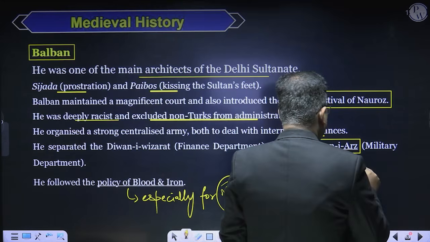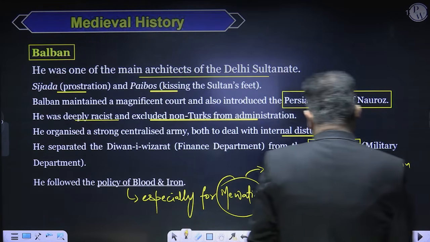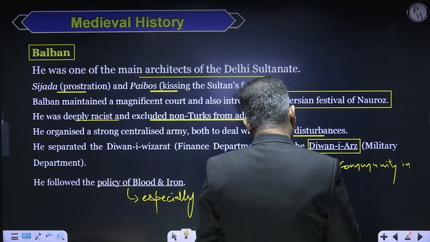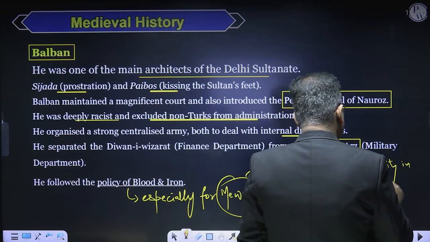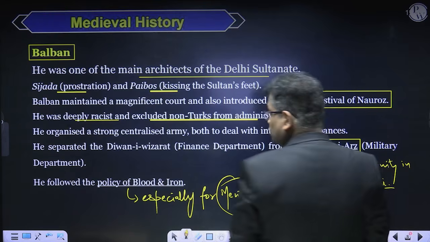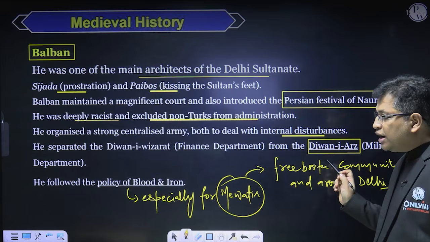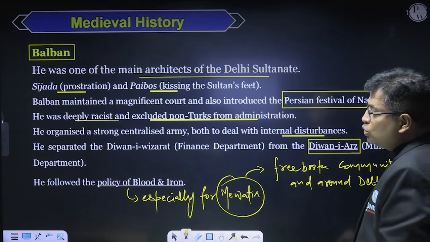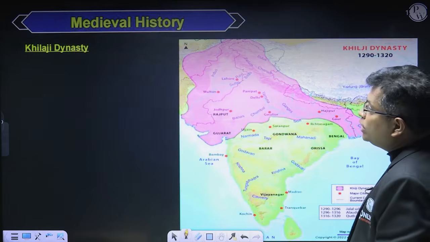Is it okay? Is it fine, sir, ma'am? So he established this military department, Diwan-e-Arj, and he also came up with the policy of blood and iron just to suppress the Mewatis, right?